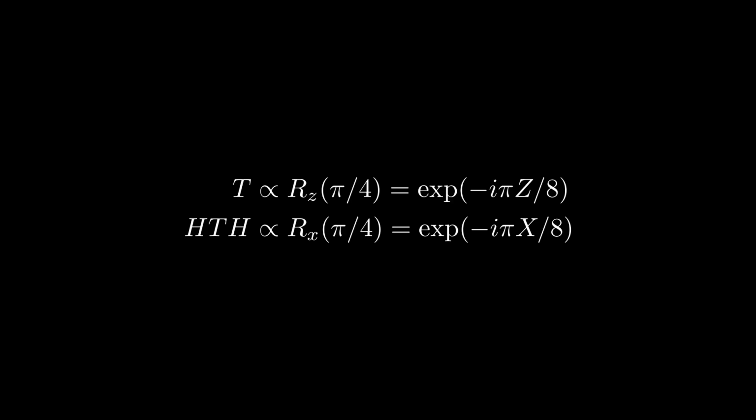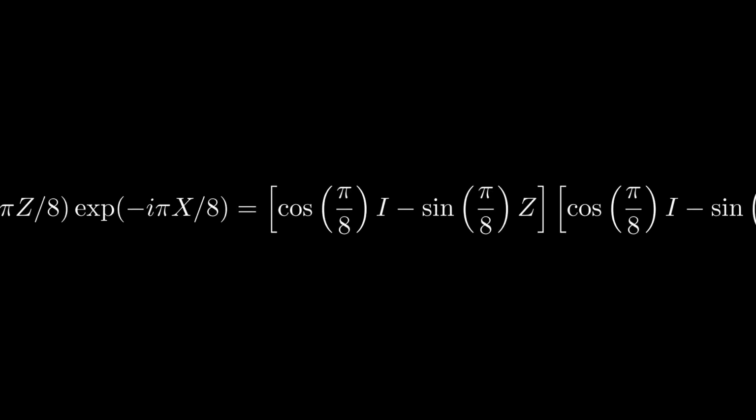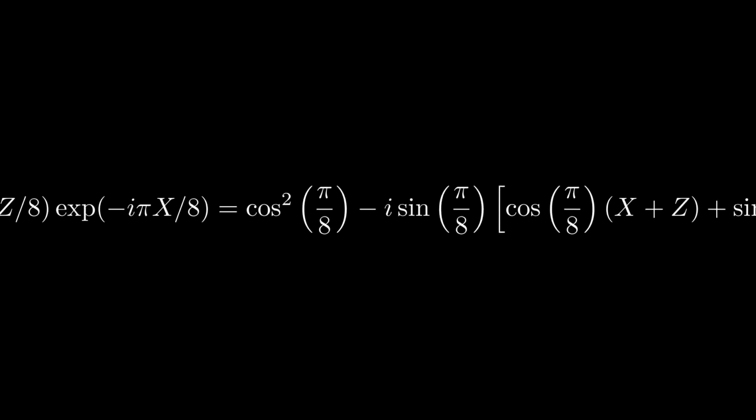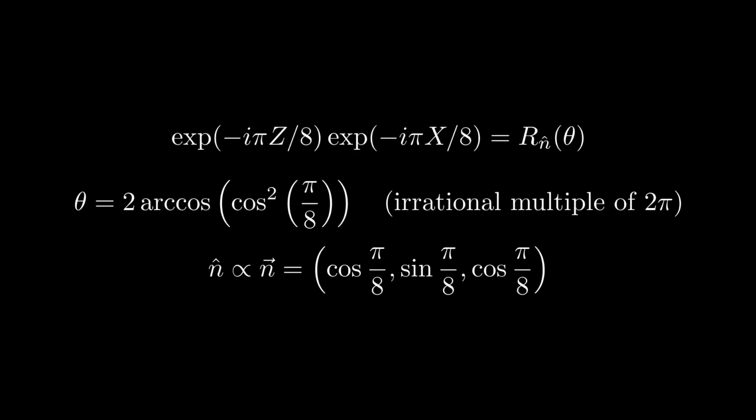the x-axis. If we compose these operators, we have that this amounts to the following rotation. In particular, this is a rotation about the vector which is in the direction of cosine pi over 8, sine pi over 8, cosine pi over 8, by angle theta, which is given by 2 times the arc cosine of cosine squared of pi over 8, which can be shown to be an irrational multiple of 2 pi. Consequently, this means that by simply applying this rotation over and over, we can get arbitrarily close to any rotation about n by angle alpha.